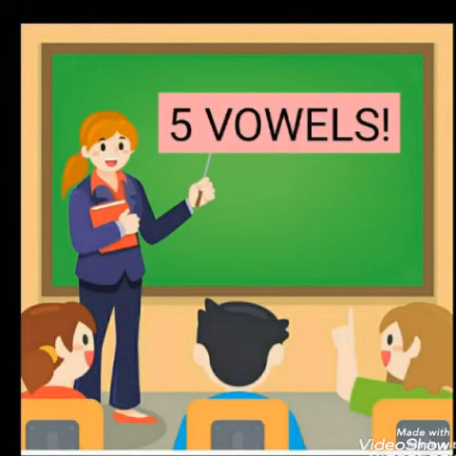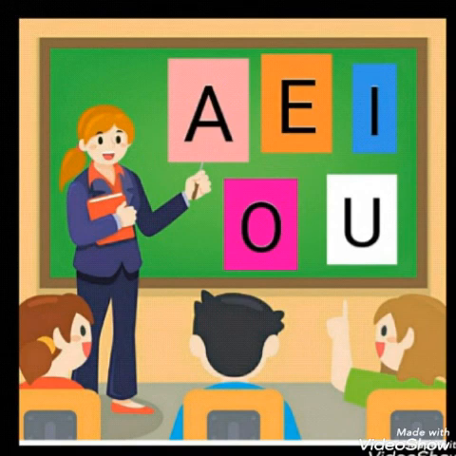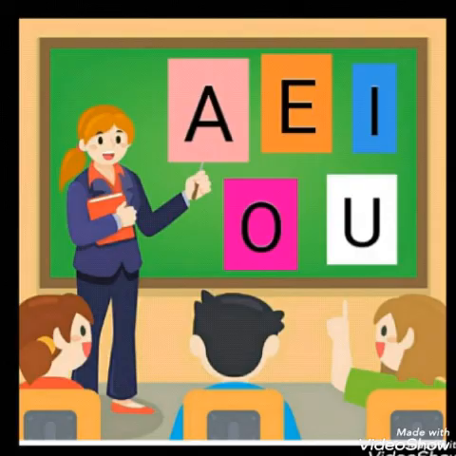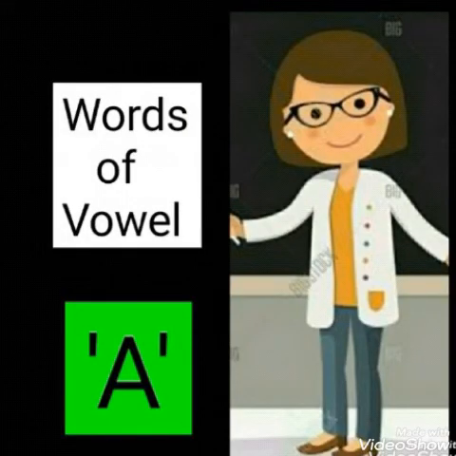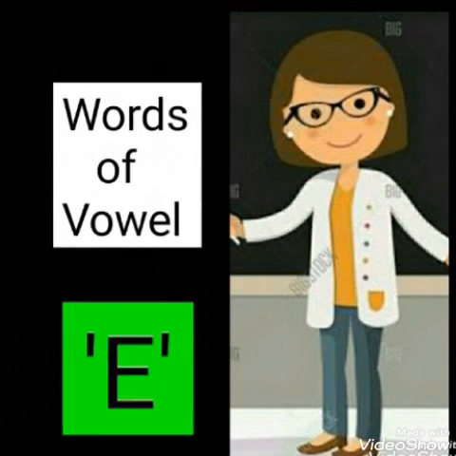Children, there are 5 vowels in English alphabet: A, E, I, O and U. In your previous video, you have already learnt words of vowel A. Now I am going to teach you the words of vowel E.